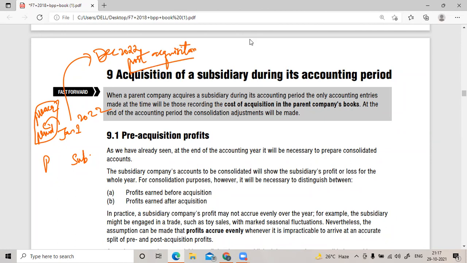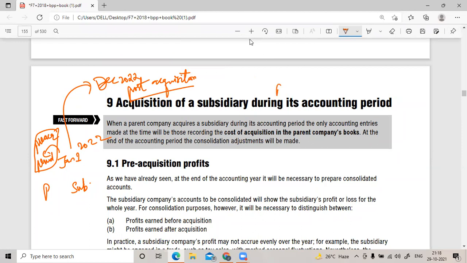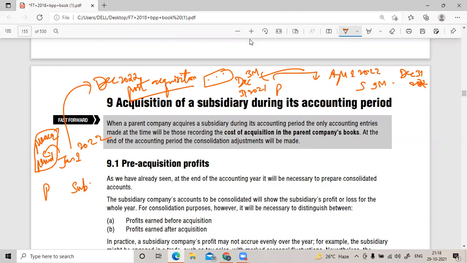Okay. So now the profits, for example, if I say the parent has acquired the subsidiary on April 1st, 2022. December 31st, 2022 would be the end of the year, and December 31st, 2021 was the previous year. The pre-acquisition period will be from Jan, Feb, March, 3 months, and 9 months would be the post-acquisition period. So accordingly, the profit should also be apportioned.